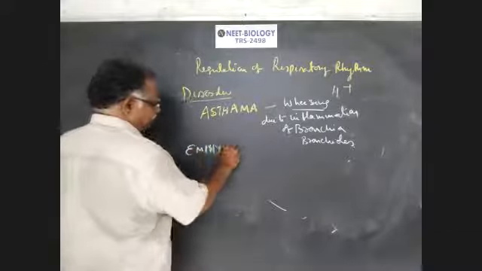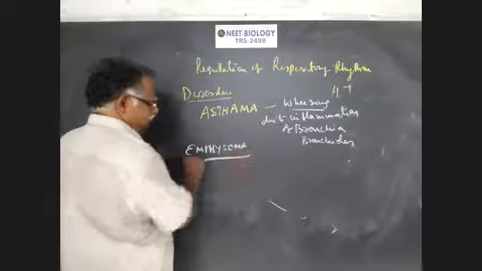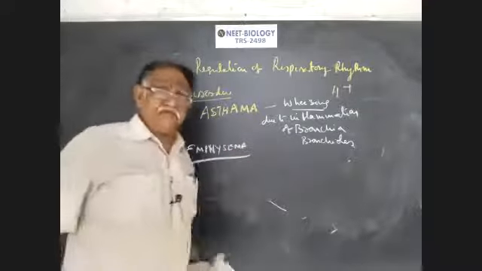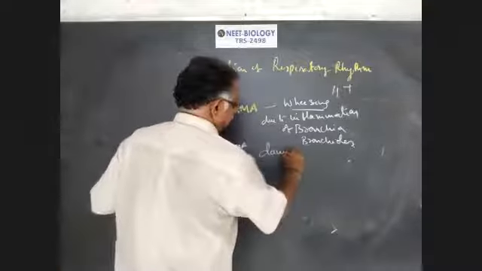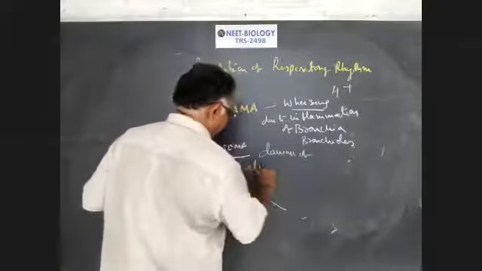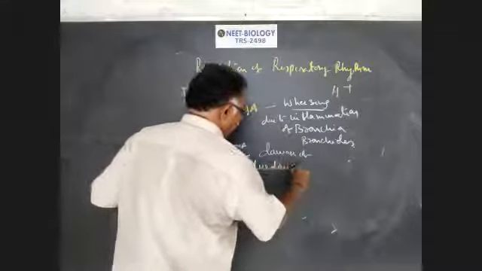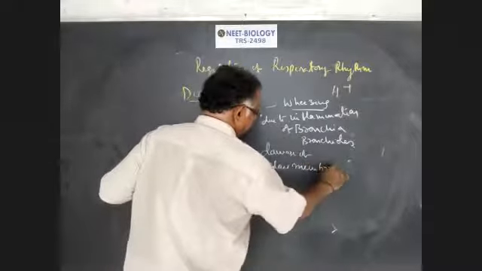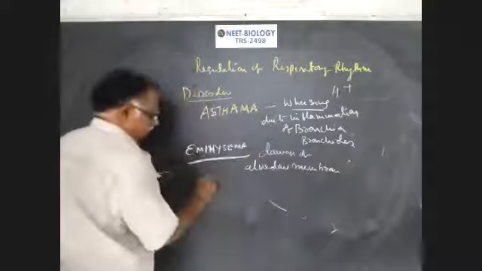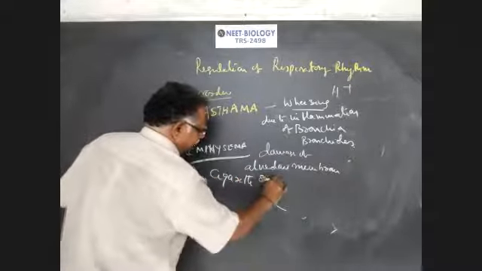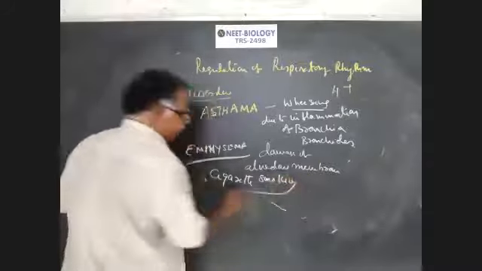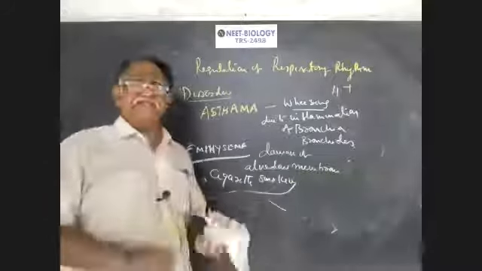Next one, emphysema. Damage of alveolar surfaces, damage of the alveolar membrane surfaces. Cigarette smoking is the main cause, the main reason for emphysema.